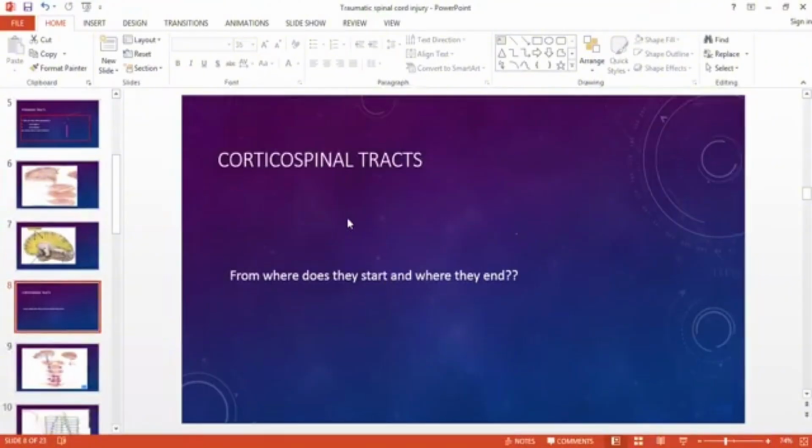So cerebral cortex is the most superficial layer of the cerebrum. You can imagine, if I ask you to explain the layers of your head, you will say I have hair on top, then scalp, then skull, then meninges and brain.